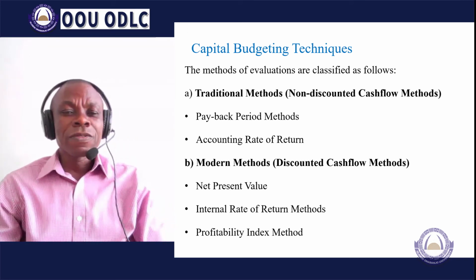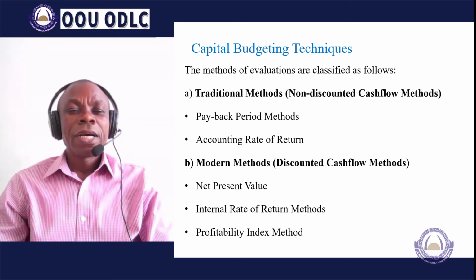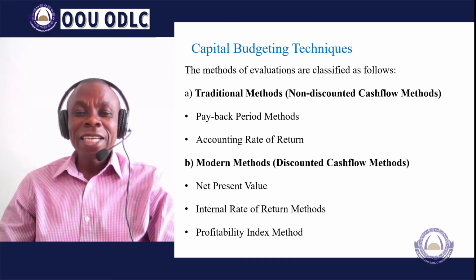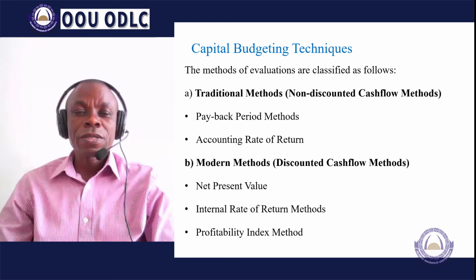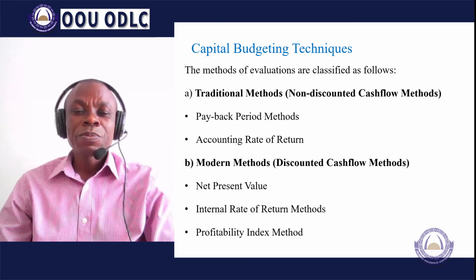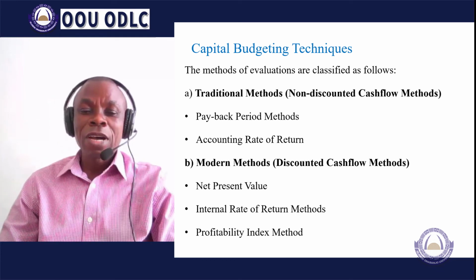The accounting rate of return. This is a little bit more involving. The accounting rate of return relies on the accounting estimates, the accounting records. It looks at the profit coming from the project relative to the amount you have invested.